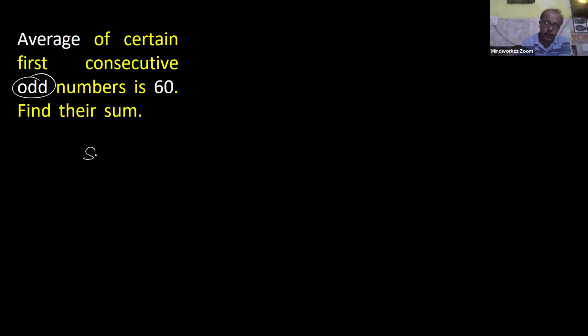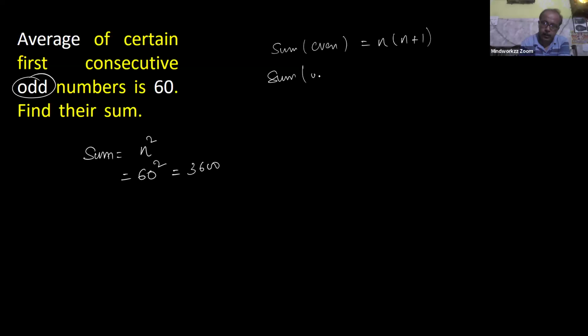In the case of odd, your sum is equal to n square. N is 60, so 60 square is 3600. So sum in the case of even numbers is equal to n multiplied with n plus 1. Sum in the case of odd numbers is equal to n square.